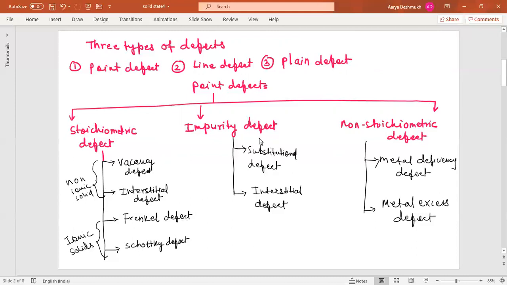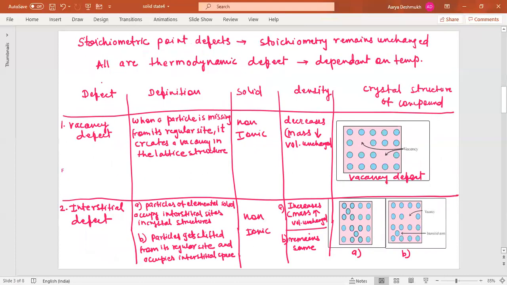Now, impurity defects are further classified as substitutional defect and interstitial defect. Whereas non-stoichiometric defects are classified as metal deficiency defect and metal excess defect. So we'll be studying all these types of defects in detail. First, we'll go for the stoichiometric defects, which are of four types: vacancy, interstitial, Frenkel, and Schottky defect.